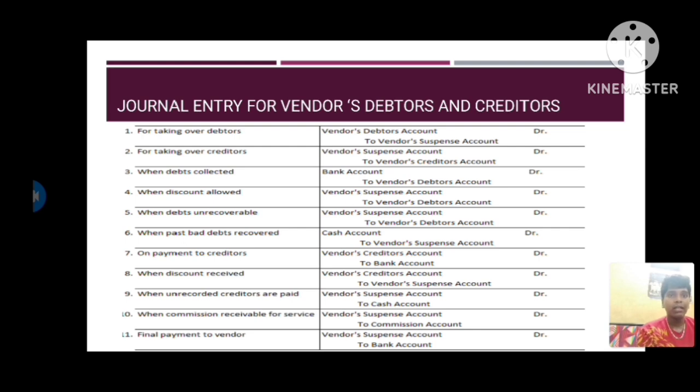When past bad debts are recovered: Cash Account debit to Vendor Suspense Account. Payment to the creditor: Vendor Creditors Account debit to Bank Account. When discount is received: Vendor Creditors Account debit to Vendor Suspense Account. When an unrecorded creditor is paid: Vendor Suspense Account debit to Cash Account. When commission is receivable for service: Vendor Suspense Account debit to Commission Account. Final payment to the vendor: Vendor Suspense Account debit to Bank Account.